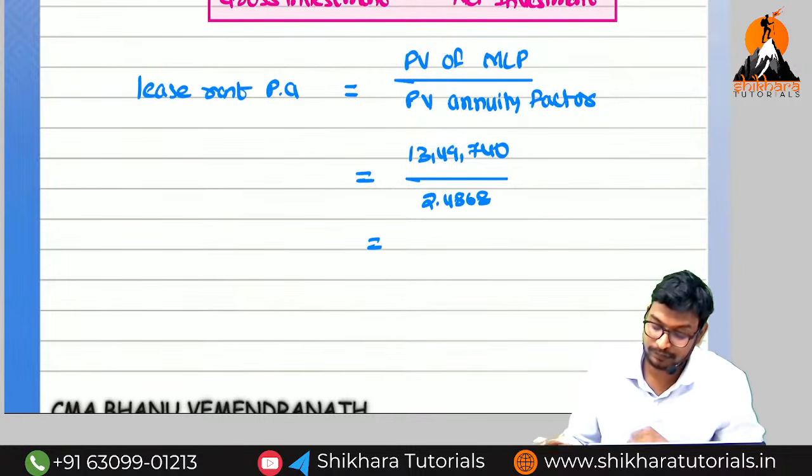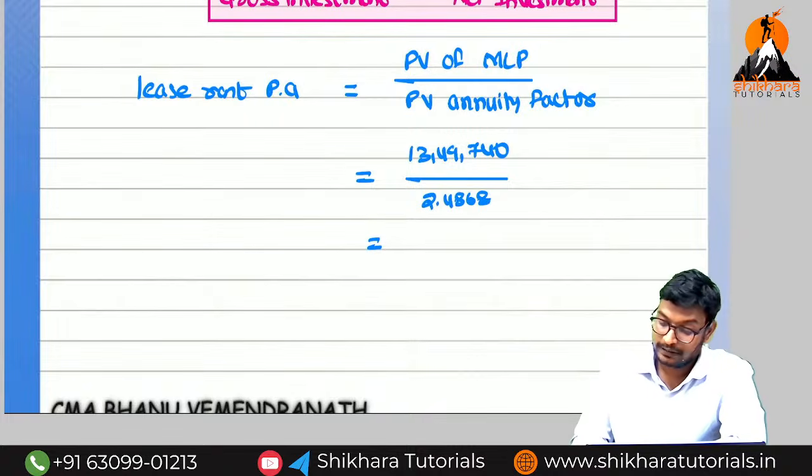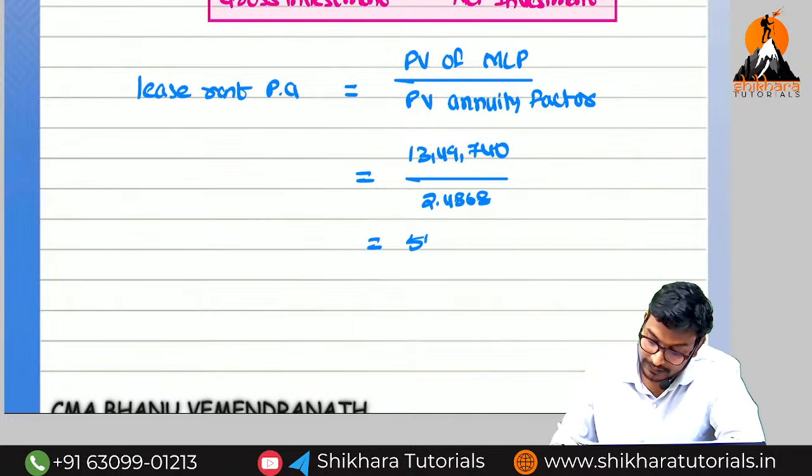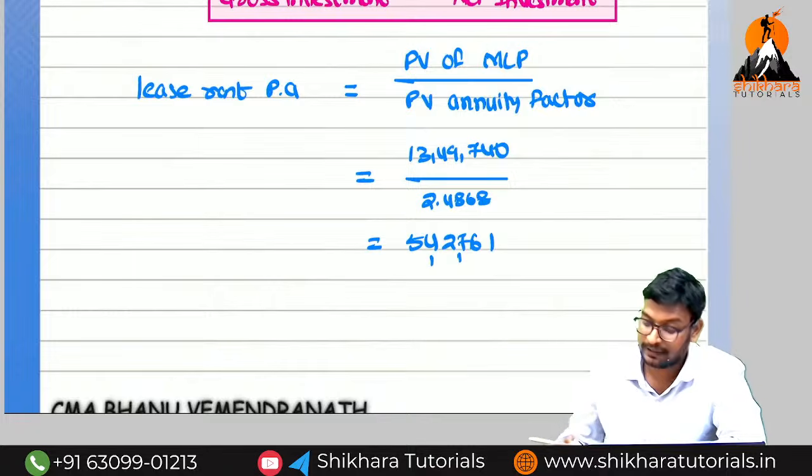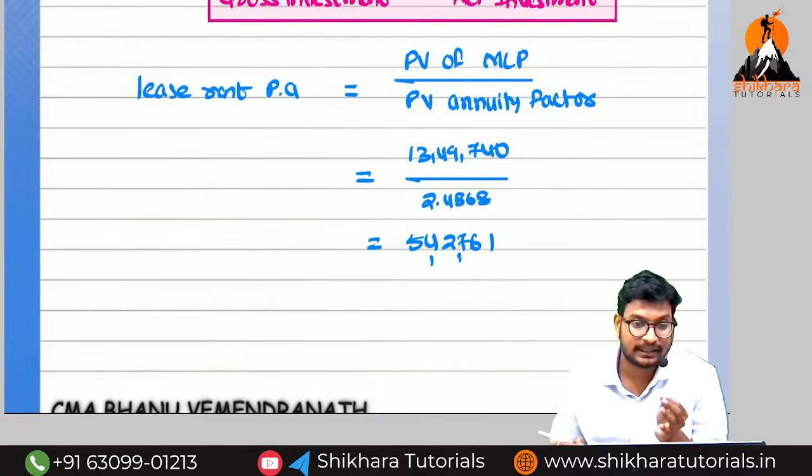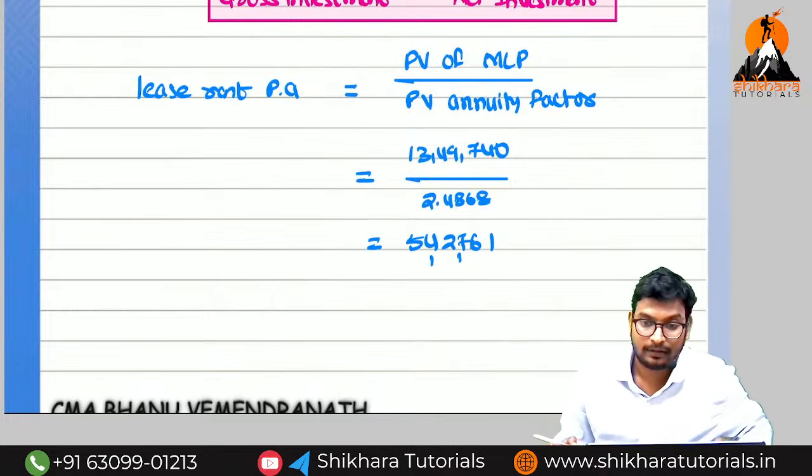That is equal to how much? 13,49,740 divided by 2.4868 is equal to 5,42,761. That means 5,42,761 is the per month lease.